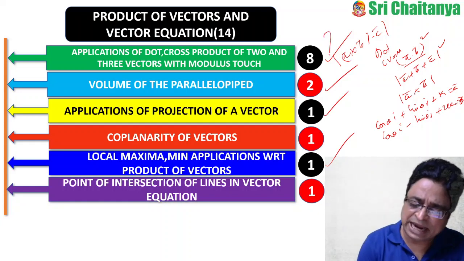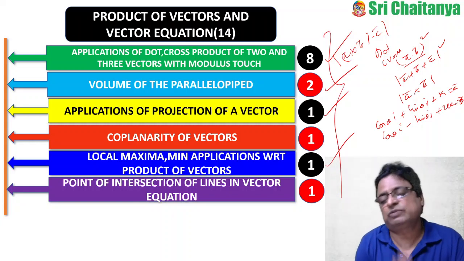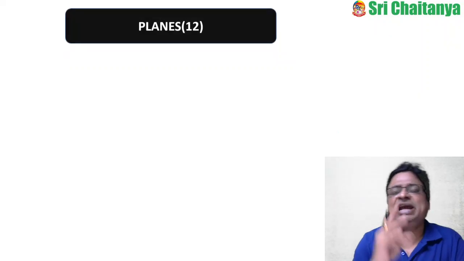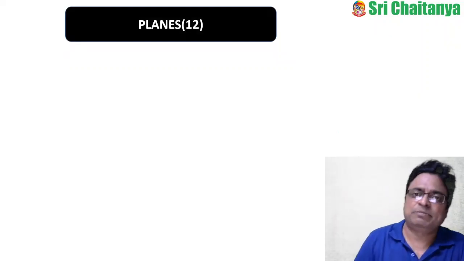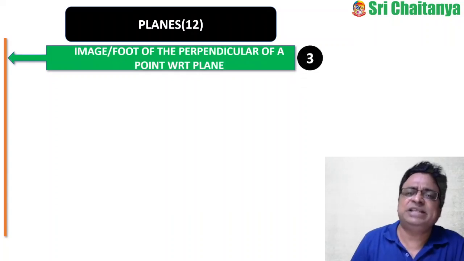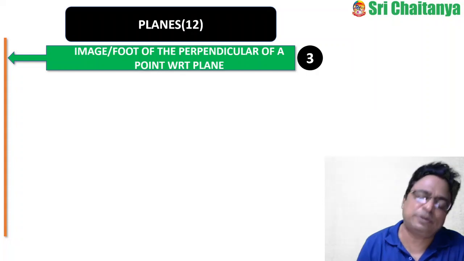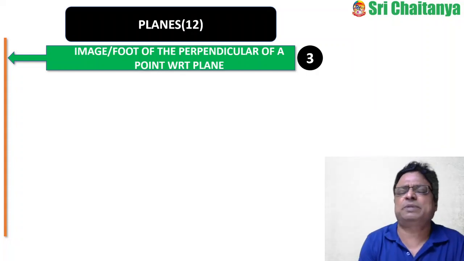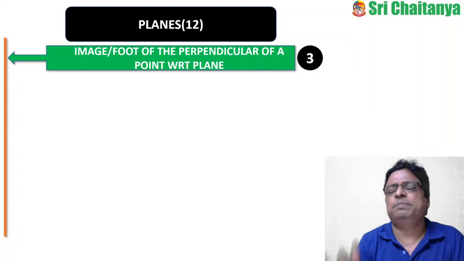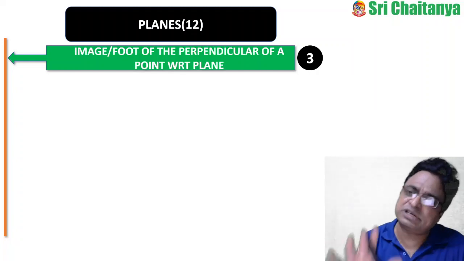So my friends, entire vector algebra, these are the most important and powerful areas one should practice. Clear? Now coming to planes, coming to 3-dimensional geometry, 12 questions were asked under plane. Of that, 3 questions are exclusively on image and foot of the perpendicular of a point with respect to the plane. Image and foot of the perpendicular are the most important areas in planes in all competitive examinations. Even this is important for advanced examination also.